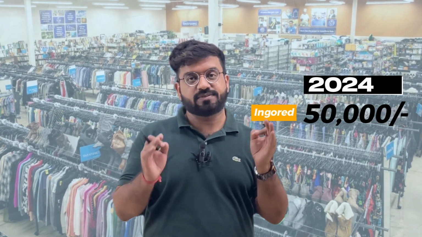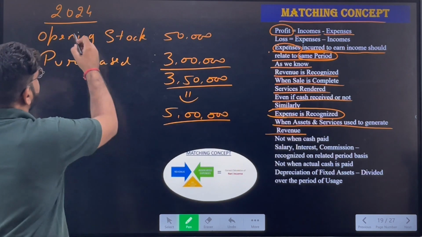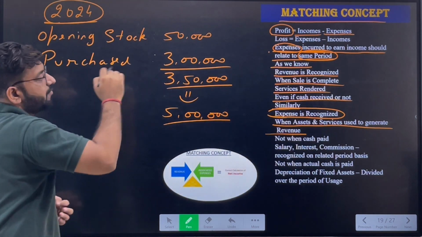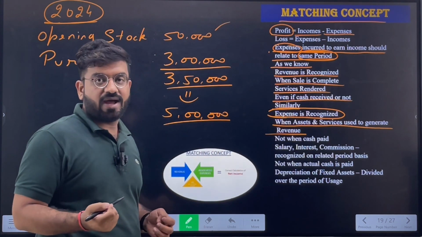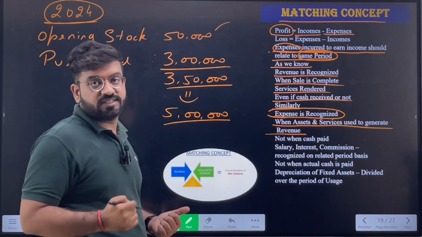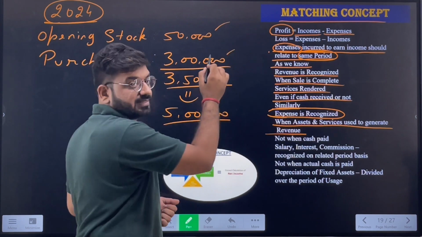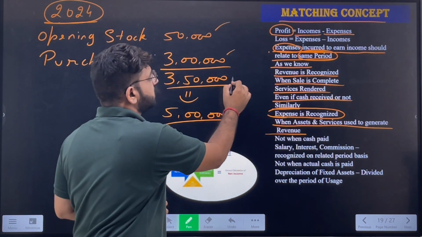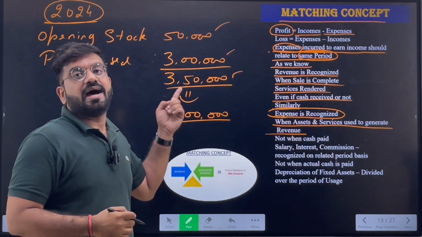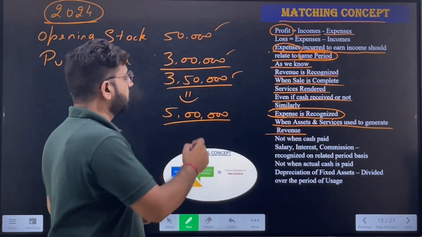I think this is very much clear to you. Now, in the year 2024, we have the leftover goods of the previous year, that is rupees 50,000. And we also have the goods which we purchased in this particular year, rupees 3 lakhs. So in total, the goods we have are worth rupees how much? 3,50,000. These are the goods which we are selling for 5 lakhs.